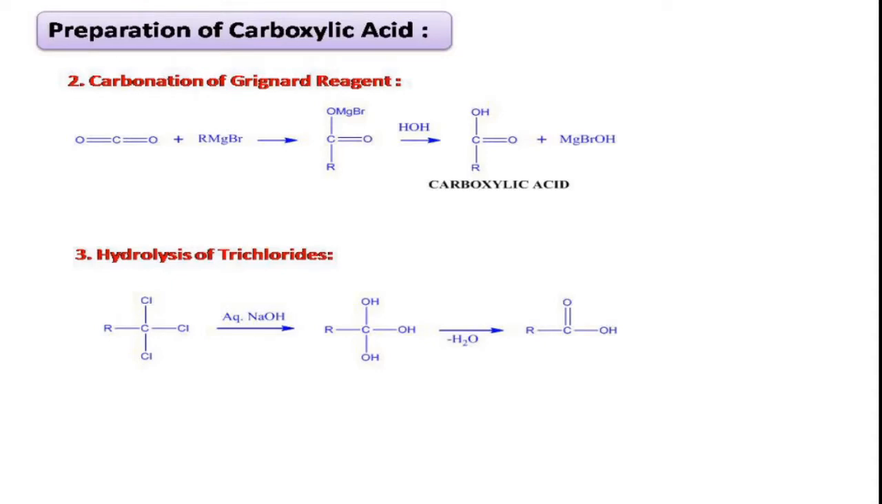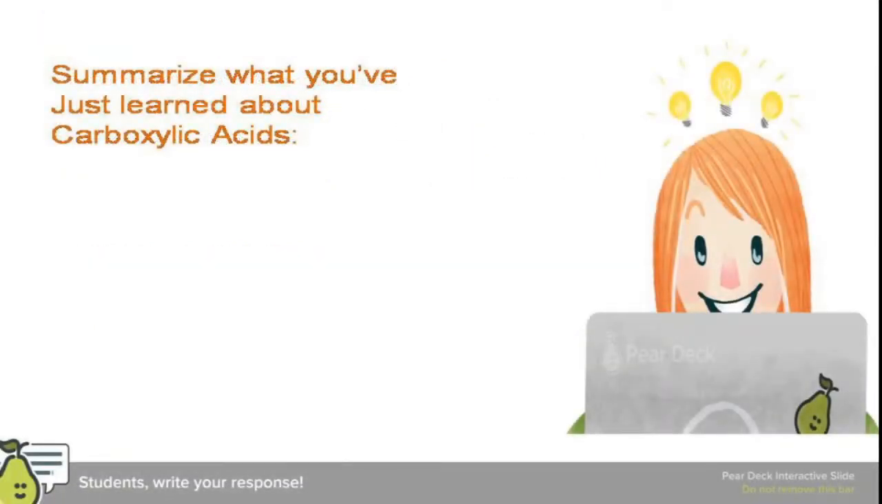So in this way, the trihalides on hydrolysis will give the carboxylic acid as a product, right? If you try to summarize what we have learned in this video presentation, we can recollect the important points. The carboxylic acid is a functional group, which is a combination of carbonyl as well as hydroxy functional group. So the organic compounds having the carboxylic acid as a functional group also exhibit distinctive properties